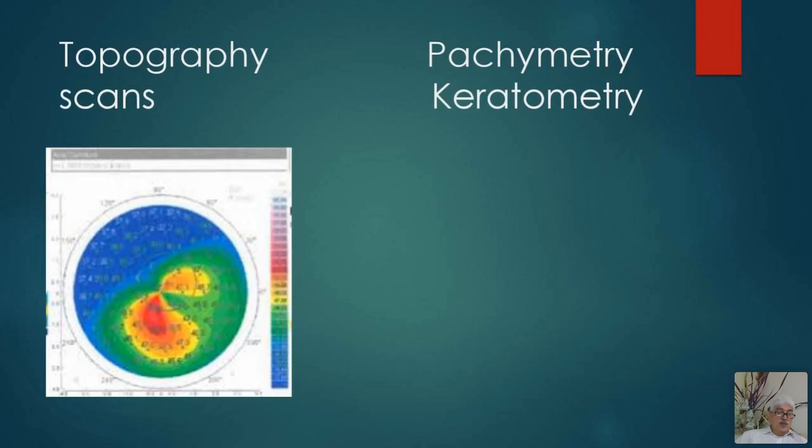This blue and greenish area is in the normal range, this yellow and red area goes in the abnormal range. That means this patient is having a bow tie sign, and bow tie sign means that there is an astigmatism, which is present in this area of the cornea, and this area is relatively smoother and normal.